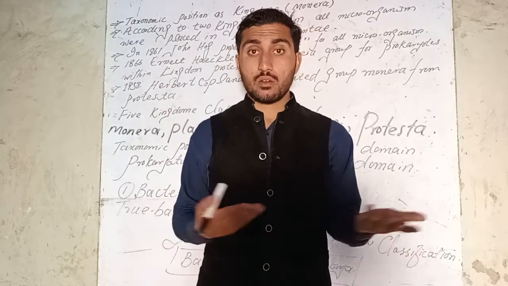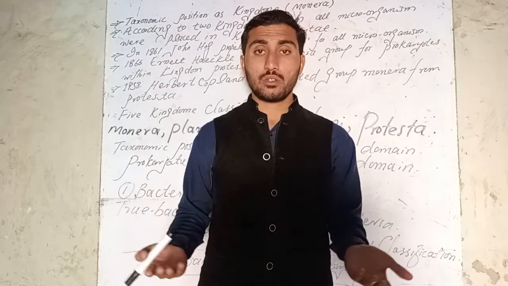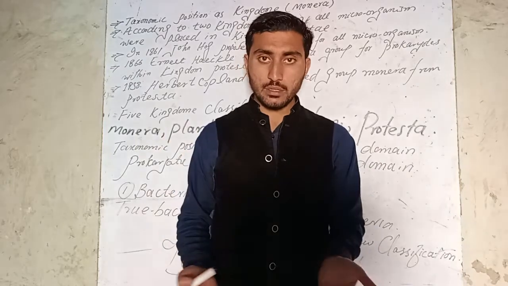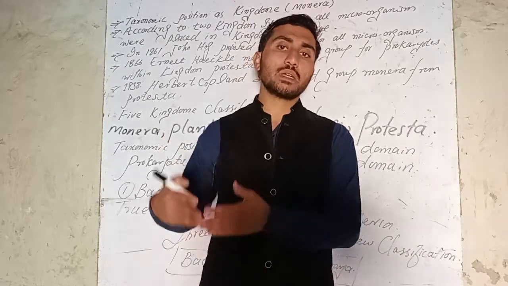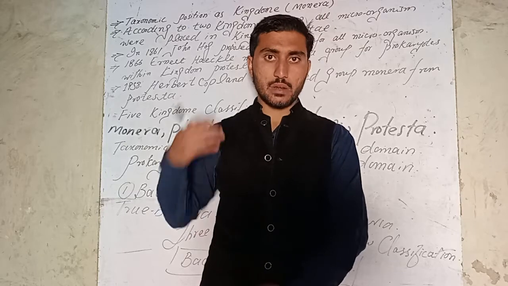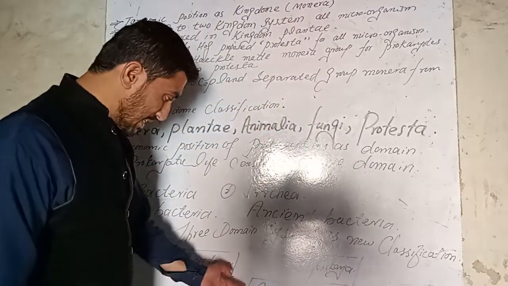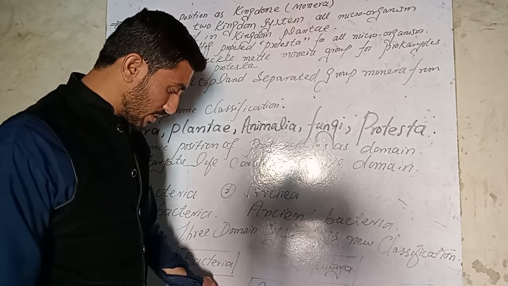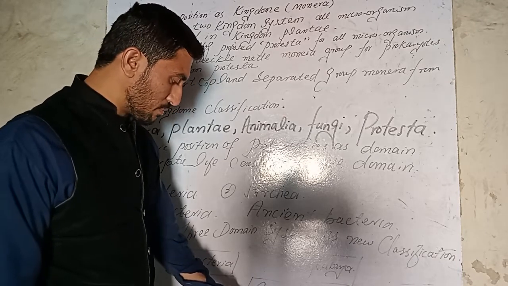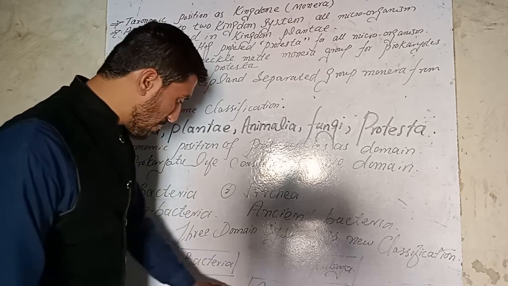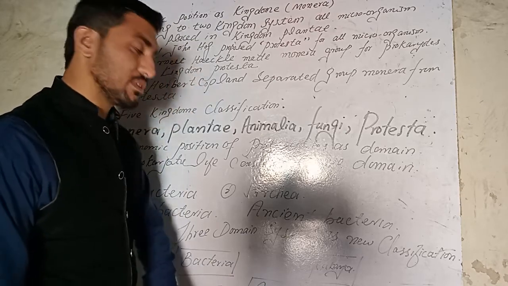Bacteria are prokaryotic, they do not have a well-defined nucleus, they do not have membrane-bound organelles, and archaea are ancient bacteria which were present 2.5 to 3.2 million years ago, and later evolved.